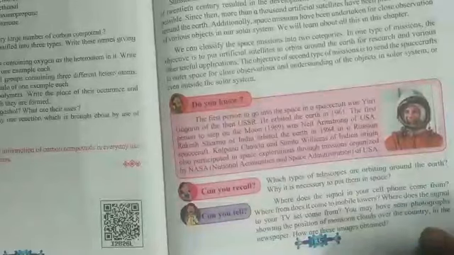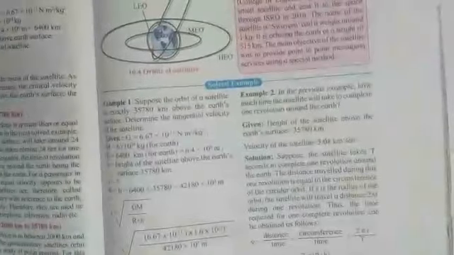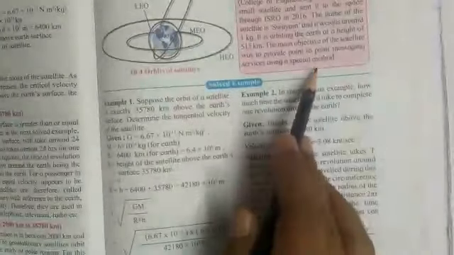Then come to the last lesson, the space mission. In that, all 3 topics are omitted. On the next page, the use of ICT on page number 136 is also omitted from your syllabus. Then on page 139, the information given is also omitted from your syllabus. So you need not study this thoroughly, only for information you can do it, but it will not be asked in the exams.